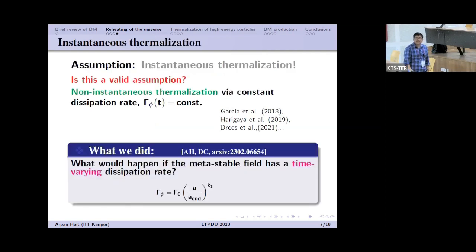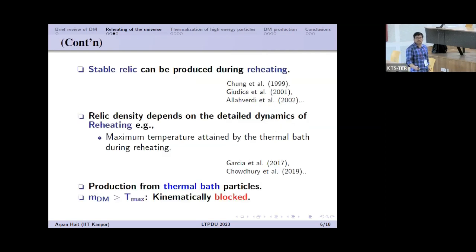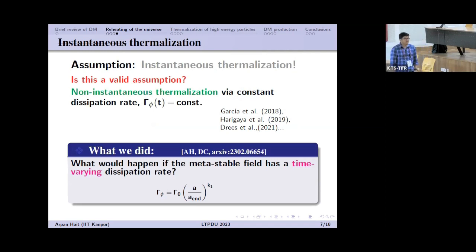Now, as I discussed earlier, these works have assumed instantaneous thermalization of the decay products. But recently, there have been questions on this assumption: is this a valid assumption or not? So there are a couple of works that have focused on non-instantaneous thermalization with a constant dissipation rate.